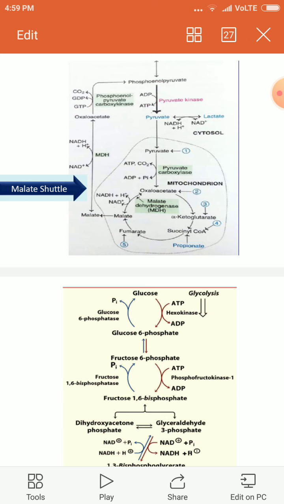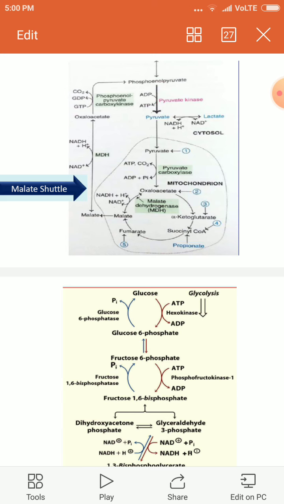For the formation of alpha ketoglutarate, the amino acid glutamate is required, and for oxaloacetate you require aspartate through a transamination reaction. Succinyl CoA has propionate acting as a precursor molecule. Likewise, succinyl CoA goes to fumarate to malate.